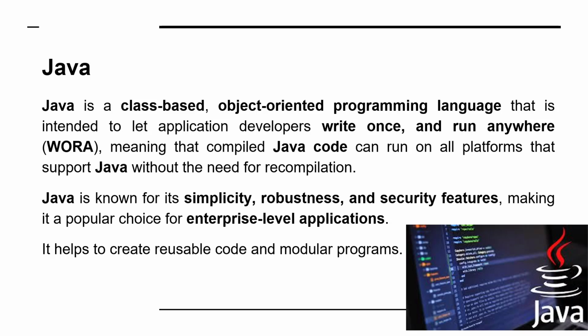It means that once a Java program is compiled, it can run on all platforms that support Java without the need for recompilation. Java is known for its simplicity, robustness, and security features, making it a popular choice for enterprise level applications. And it also helps to create reusable code and modular programming.